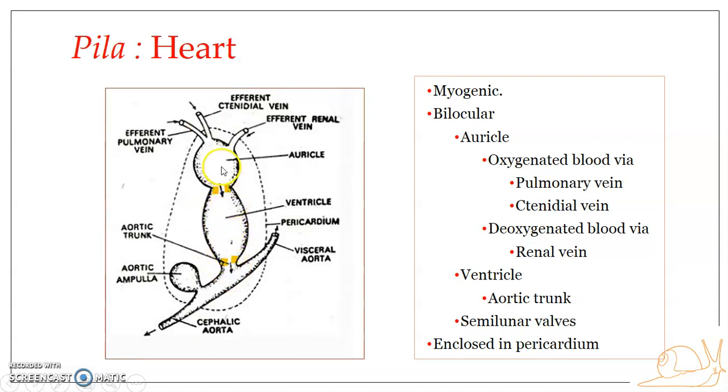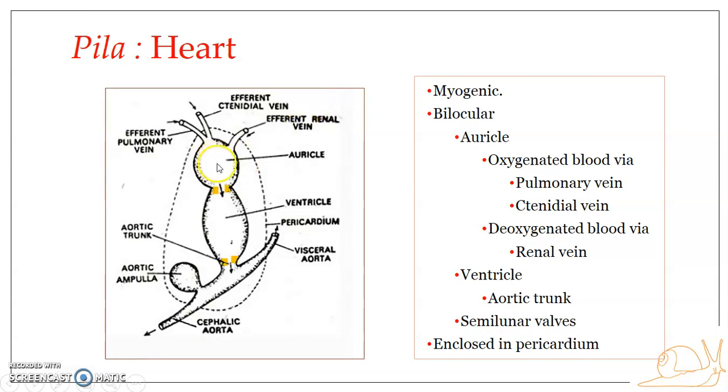Okay, a bilocular myogenic heart, having an auricle and a ventricle. The auricle receives blood from three sets of vessels: the oxygenated blood through the efferent pulmonary vein from the pulmonary sac, the efferent tenedial vein from the tenedia or the gills, while the efferent renal vein takes blood from the kidneys, where the waste materials in the blood are filtered out.